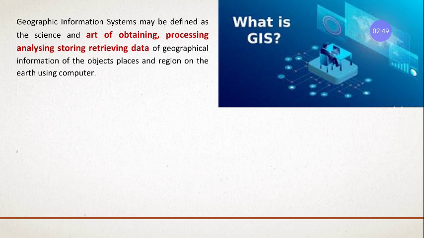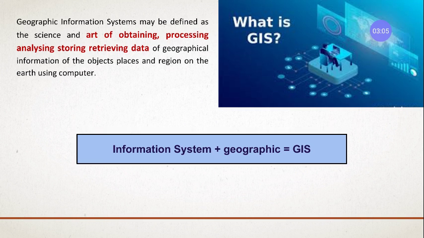That is called GIS. After getting the definition also, you might be having some doubts, some questions in your mind. How we can do this? How is it used? So all these things will be cleared as we proceed through further slides. GIS is nothing but an information system which is geographic. Here there is a system where you are going to add the geographical details or data. So combined together it becomes GIS.